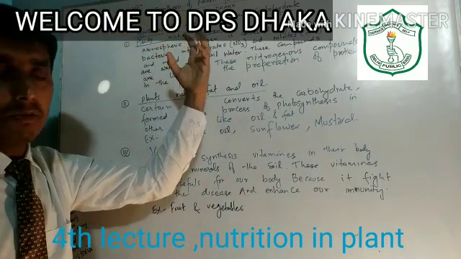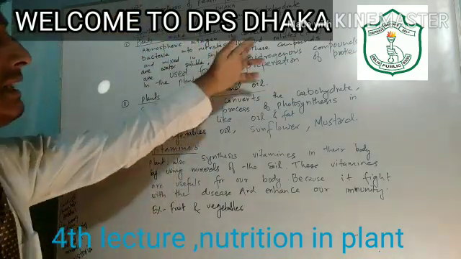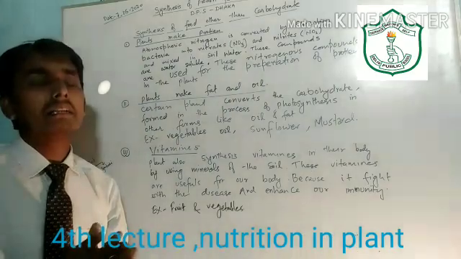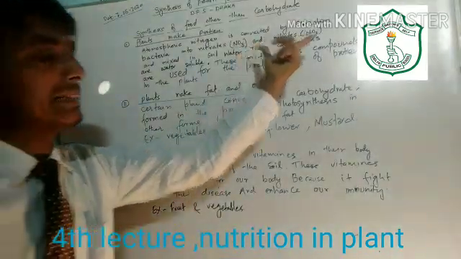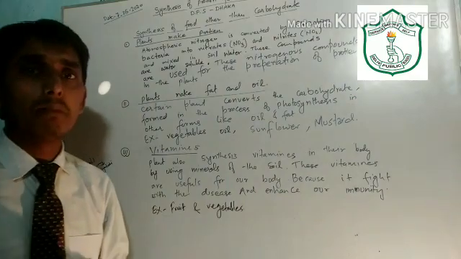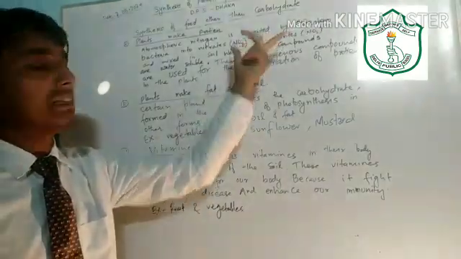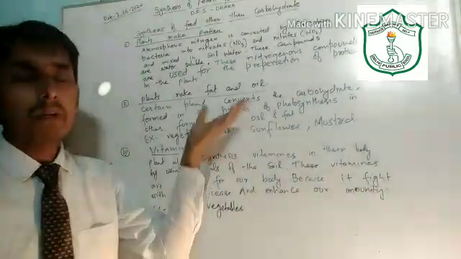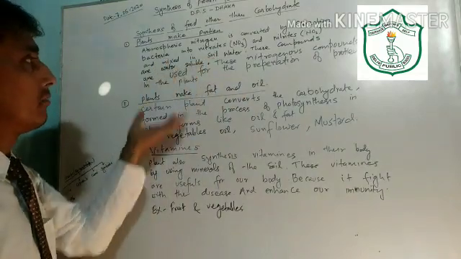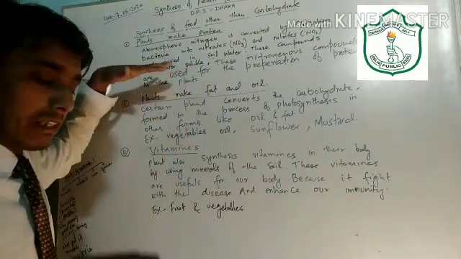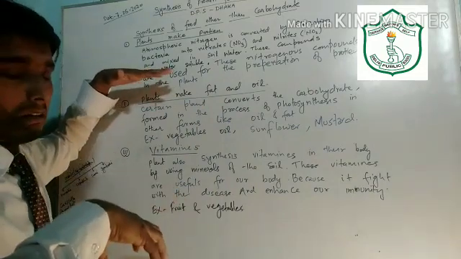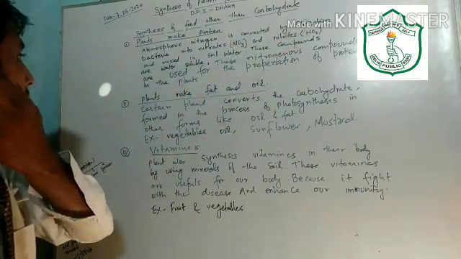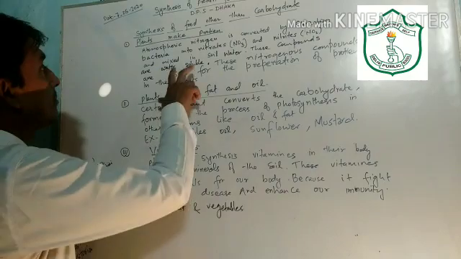It takes the nitrogen from the atmosphere and converts it into nitrates and nitrites, and these nitrates and nitrites can be taken by the plants with its roots. Actually, these nitrates and nitrites are soluble in water. So they dissolve in water and are sucked up into the plant body with the water. When the plant sucks the water, these dissolved nitrates and nitrites are taken up into the body of the plant.